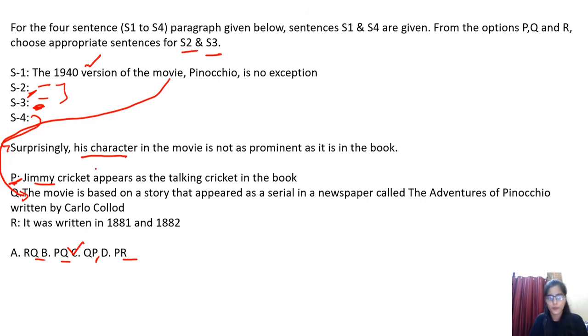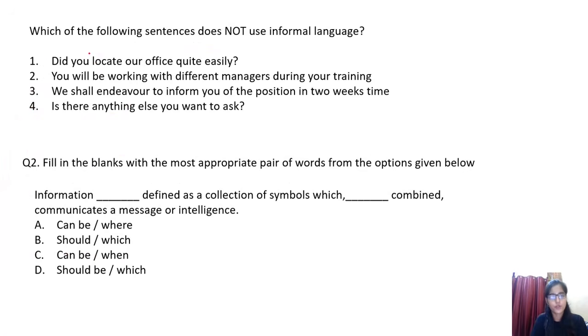So the movie is based on a story that appeared as a serial in a newspaper called The Adventures of Pinocchio, written by Carlo Collodi. Then this Jimmy comes, and then S4 is given to you. This is how you can solve this question. Try to relate. They are really easy if you are aware of these things, and you'll be able to solve them easily. Let's move to the next question now.